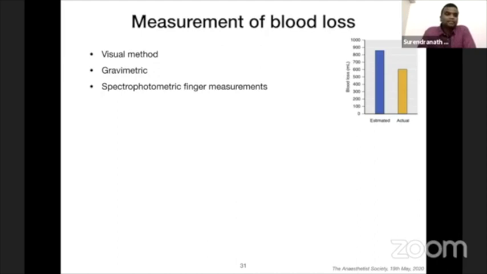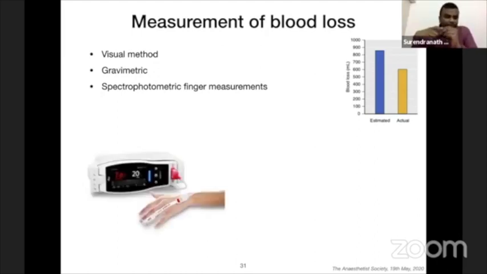The recent advances are the spectrophotometric finger measurement. It looks like a pulse oximeter on the finger, and if you just allow it to read the signals in your finger, it can give you estimated hemoglobin on the screen like a pulse oximeter. Though the margin of error is plus minus 1 to 1.5 g/dL hemoglobin, it is a continuous monitor. Suppose you are in a surgery where the hemoglobin falls from 13 to 11, then you have to look into what made the sudden change. In that way, it can be useful.